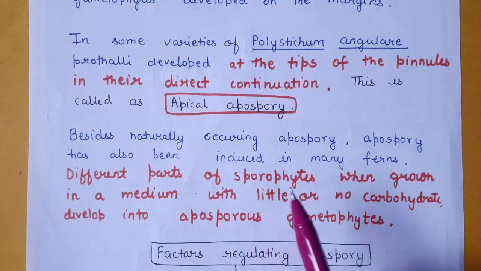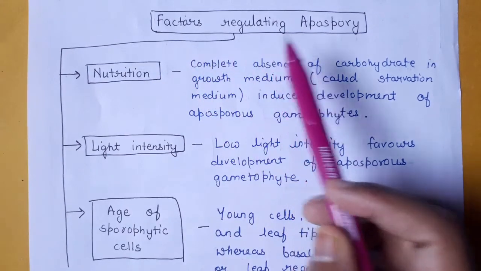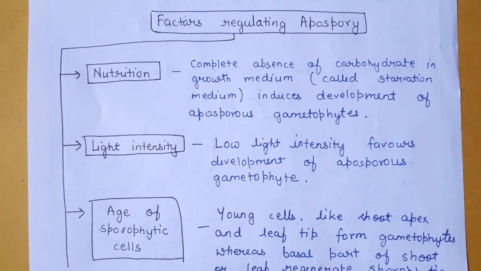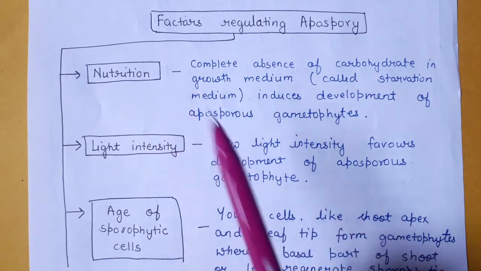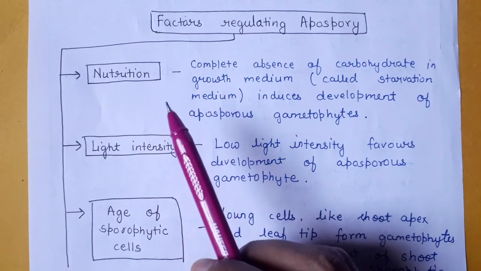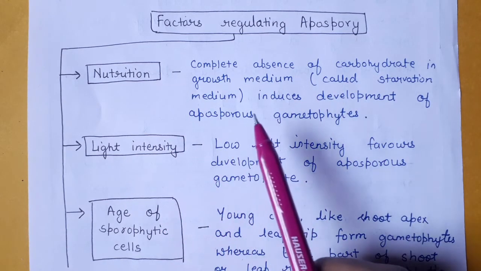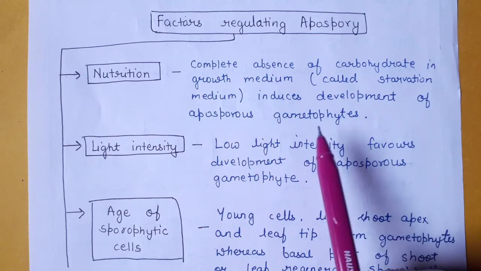Then they will develop into aposporous gametophytes. So now we will discuss the factors regulating apospory. The factor that affects apospory is nutrition. If you place a sporophyte in a medium lacking carbohydrate, then there will be development of aposporous gametophytes.